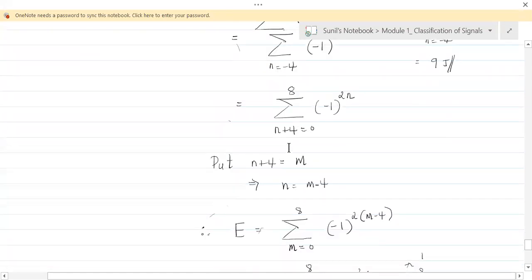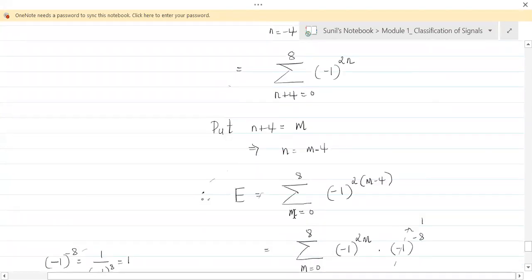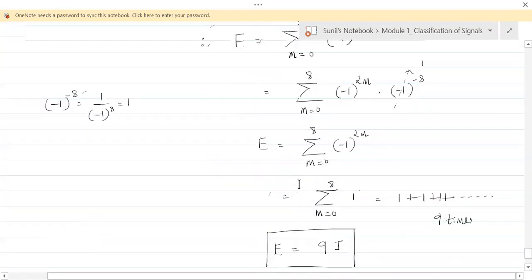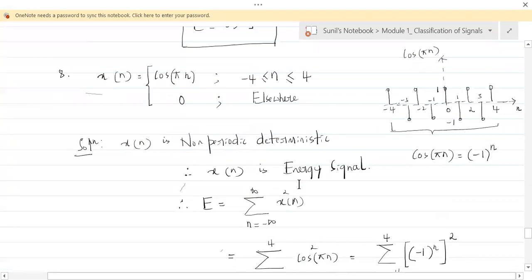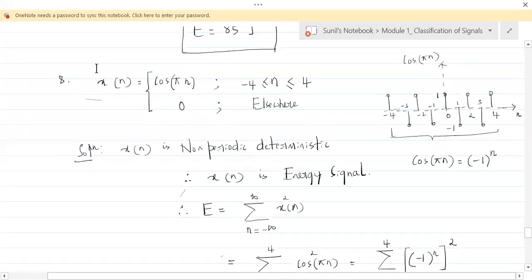Okay, so this is another way of dealing with it. This will help us when we are dealing with infinite series, infinite range signals. So let's not bother about that now. Let's take the same signal now. Since it is non-periodic deterministic, we call it an energy signal. That's why we calculate the energy.